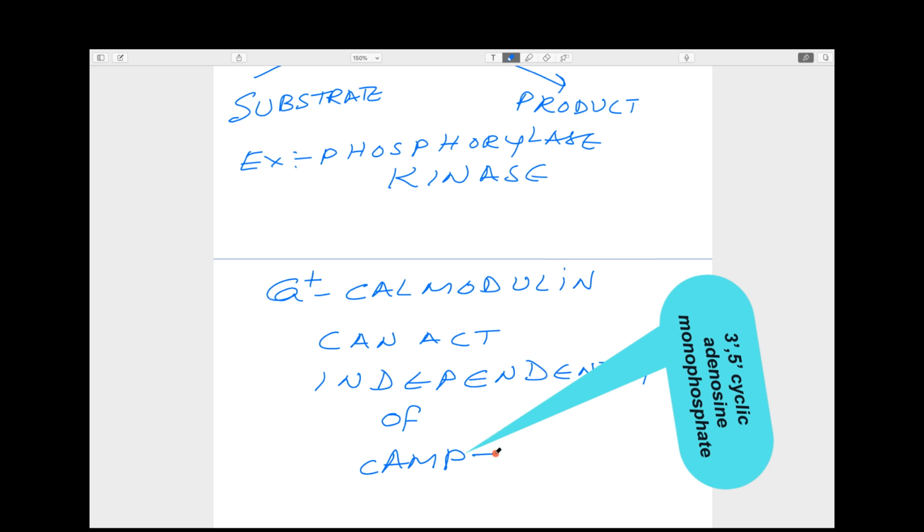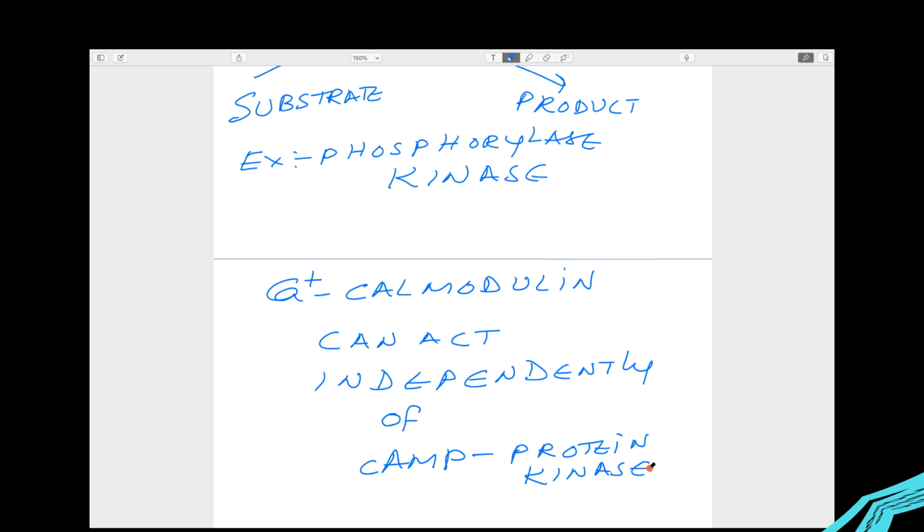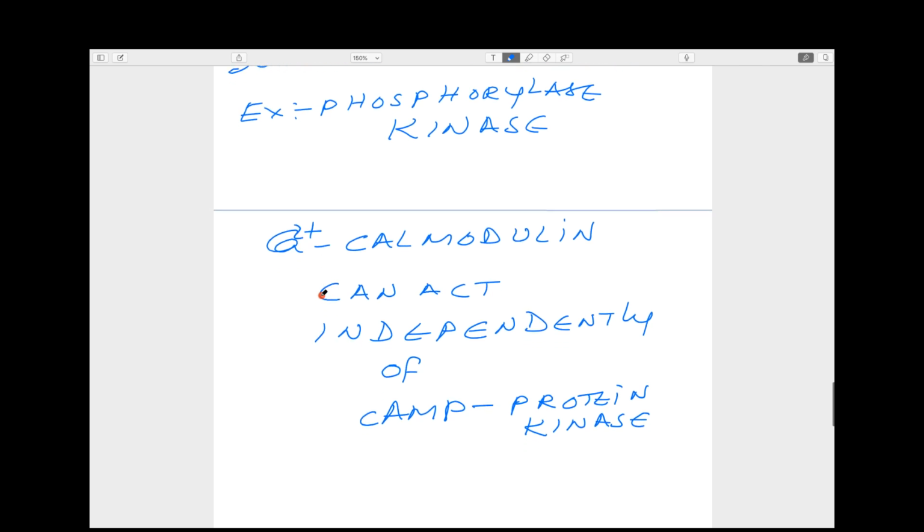The cyclic AMP dependent protein kinase we will study in hormonal regulation. Without the cyclic AMP dependent protein kinase, this calcium-calmodulin complex can act independently in the regulation of glycogen degradation. That is one more aspect.